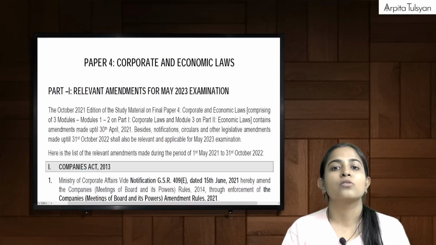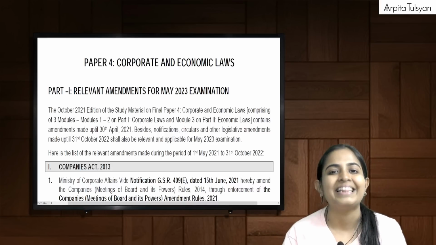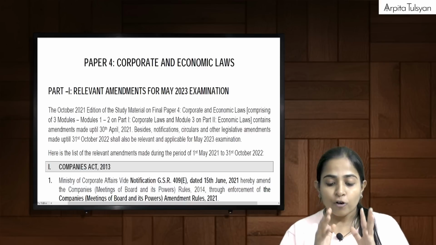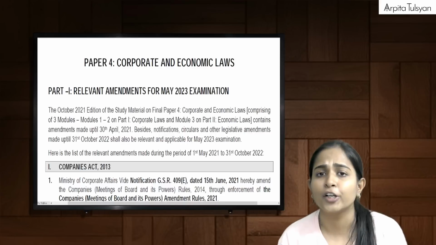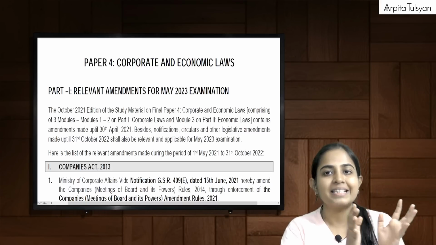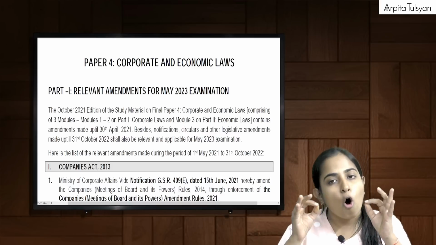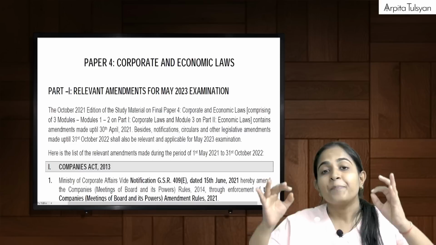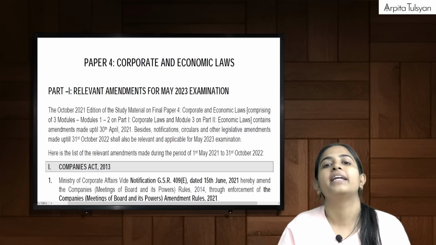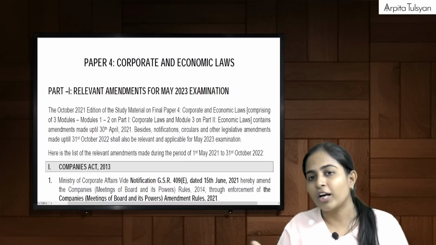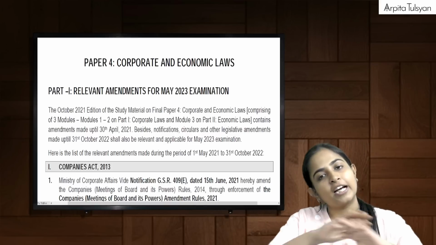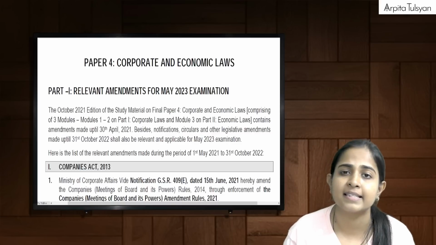So for the students who already have my book, the 10th edition book, which is applicable for the May 23 examinations, this video is for you. If I talk about both the laws, Companies Act and other laws, all the amendments of Companies Act which are given in the ICAI sheet are already covered in our 10th edition book. So you need not worry about it. Your Companies Act is covered in volume 1 of your 10th edition, so you can continue following it. No amendment, no plus minus thing to be done in that.